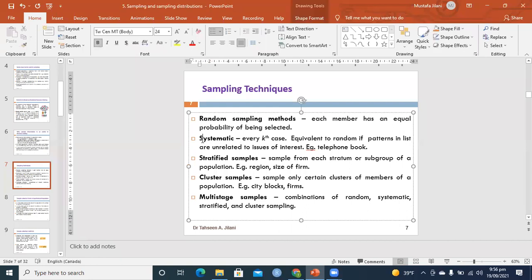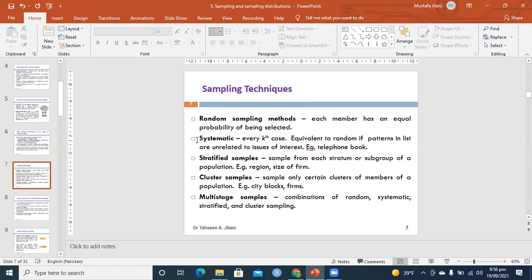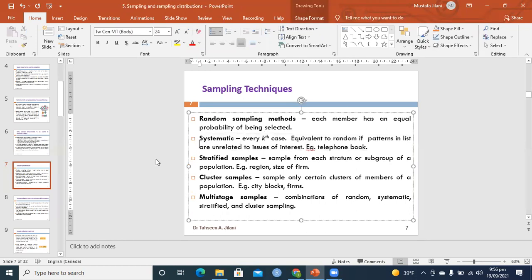Sometimes in the Hajj quota system, they use this selection technique, that every 5th, 19th or 20th person will go for Hajj, depending on how many applicants there are.